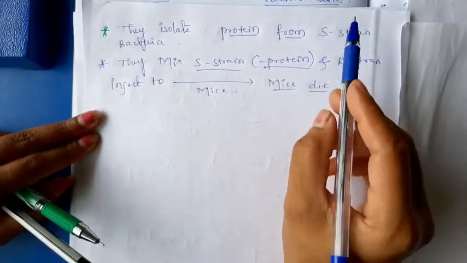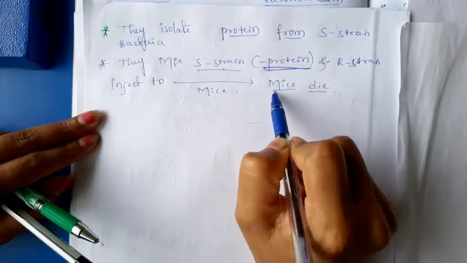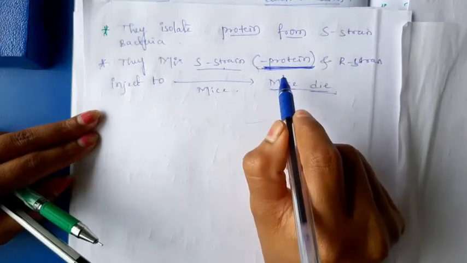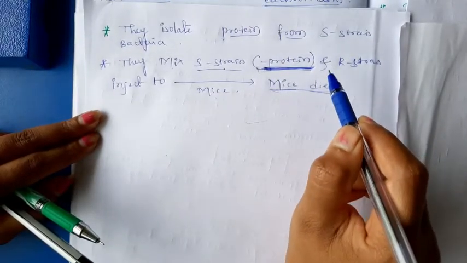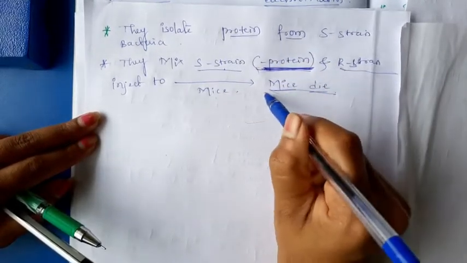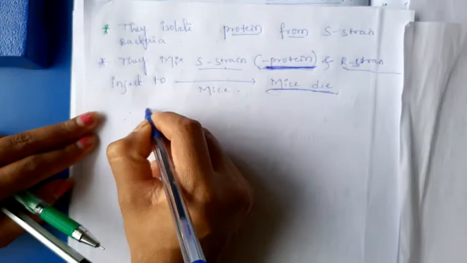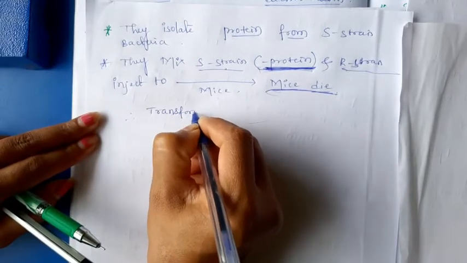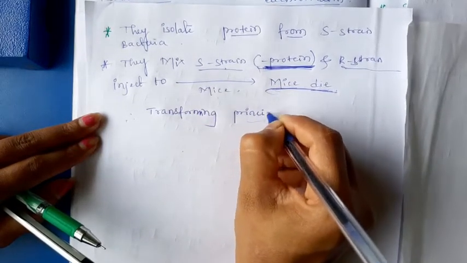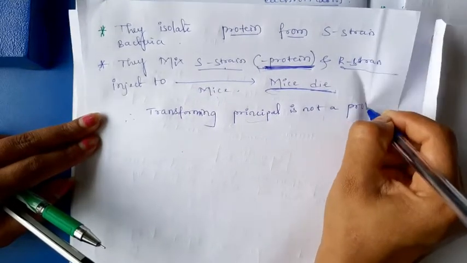According to this, we can say that the absence of protein does not change the result, because protein is not the transforming principle in the S strain to R strain. We can say that because even in the absence of protein, the transformation is possible. Here I will write: transforming principle is not a protein.